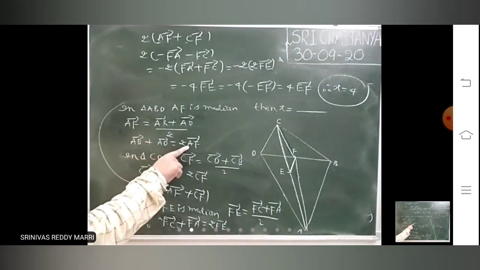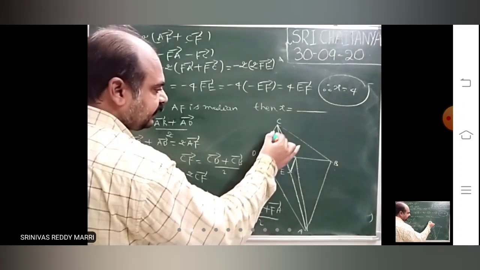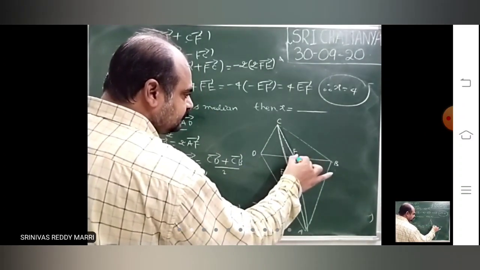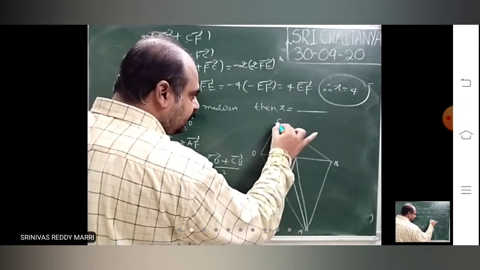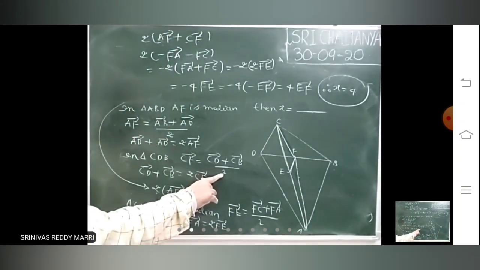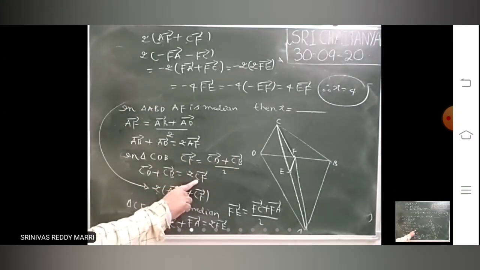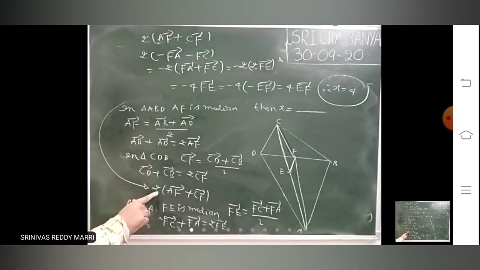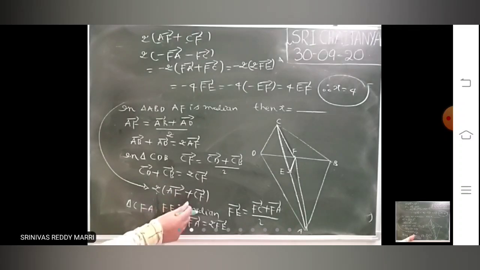So AB bar plus AD bar is 2 AF bar. Now take the triangle CDB. This is the midpoint. That means CF bar is CD bar plus CB bar by 2. That means CD bar plus CB bar is 2 CF bar. Given this plus this in the question, this plus this is nothing but 2 into, take common, AF bar plus CF bar.